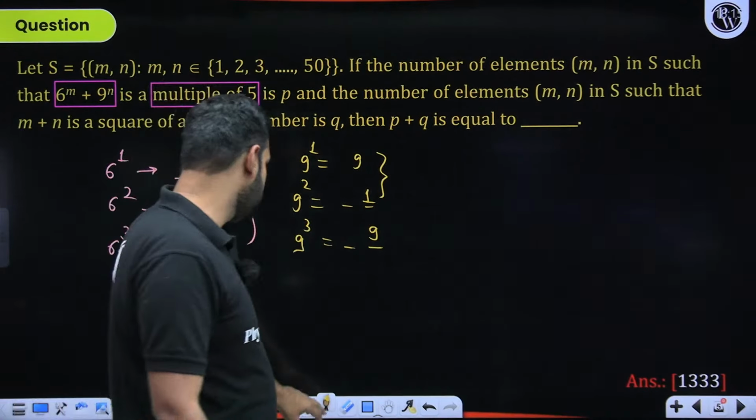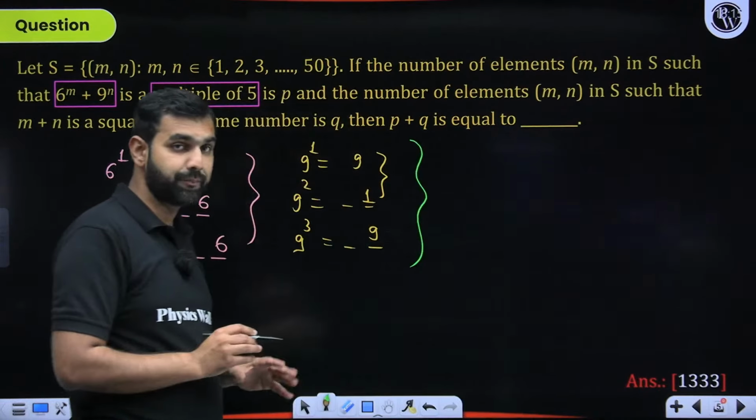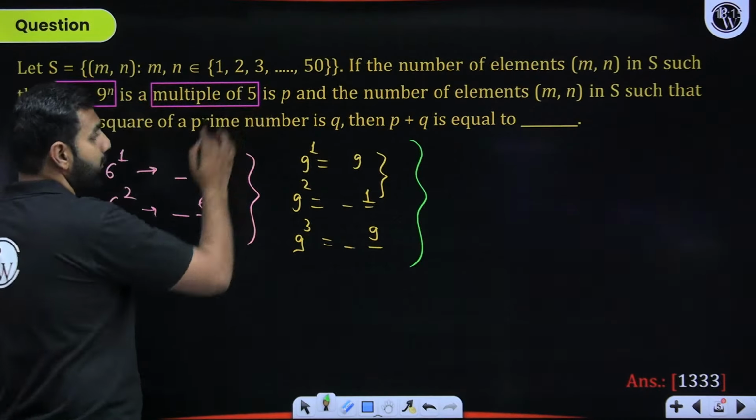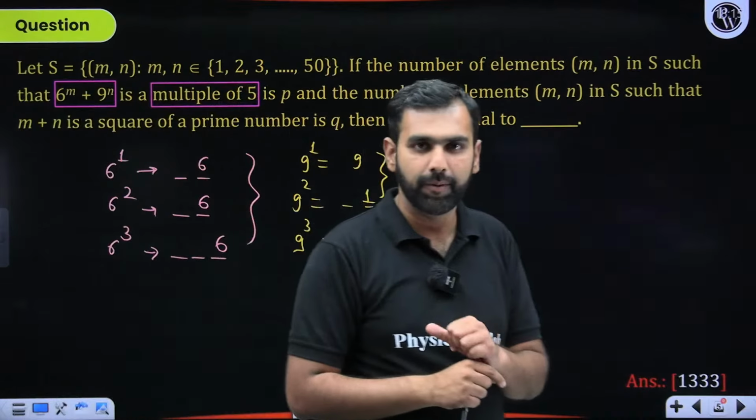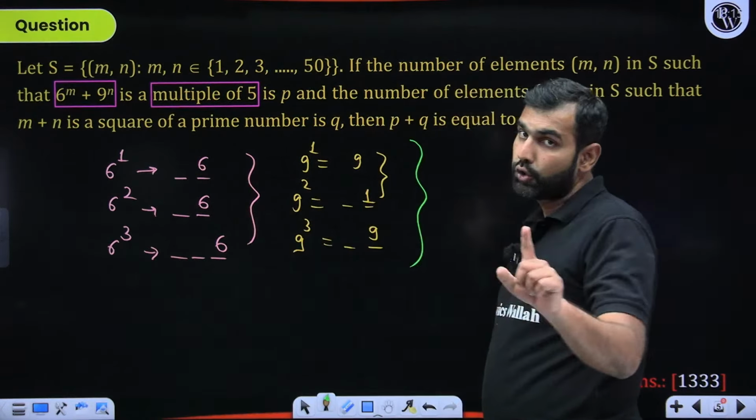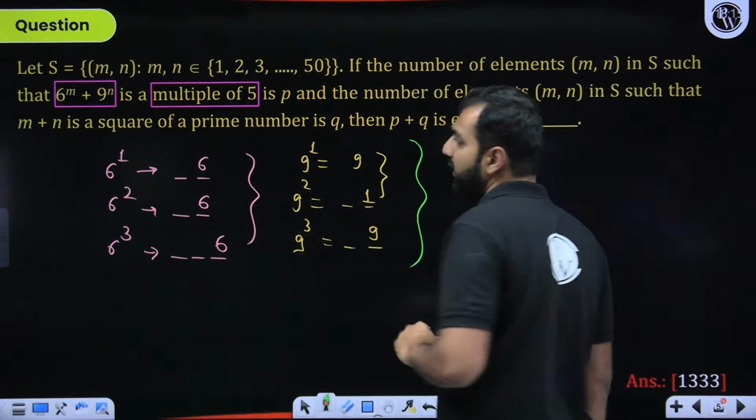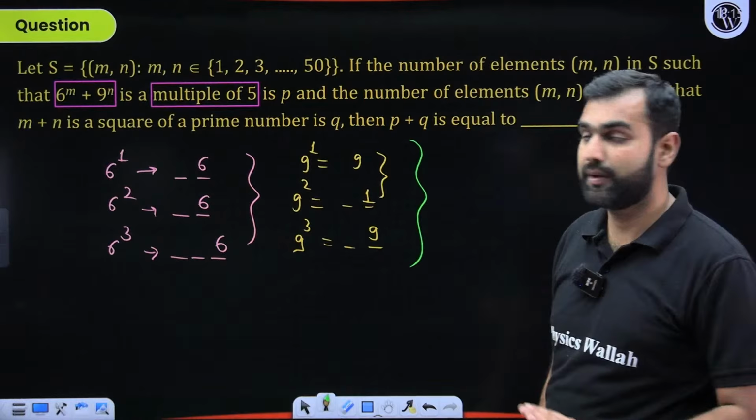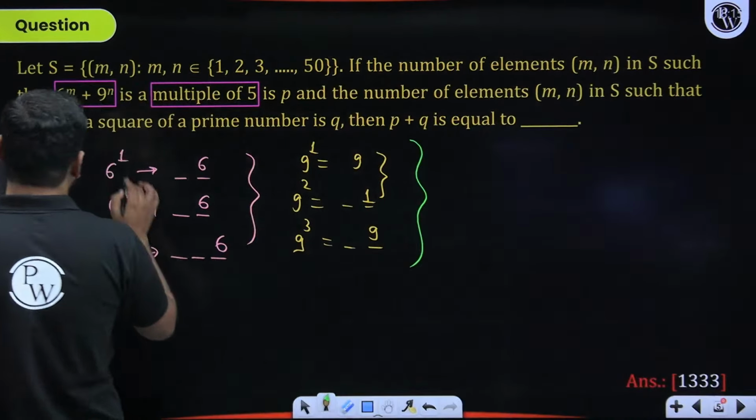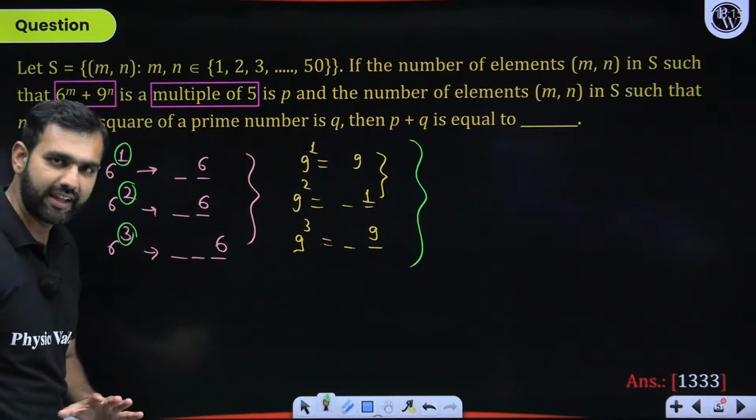What is the advantage of this statement here? When we want a number to be a multiple of 5, the unit digit should be 5 or 0. Here, 6 plus 9 is 15, so the unit digit will be 5. But with 6 plus 1, this becomes 7. Are you getting this statement? Which means I can have any power of 6, even or odd, that's perfectly fine.